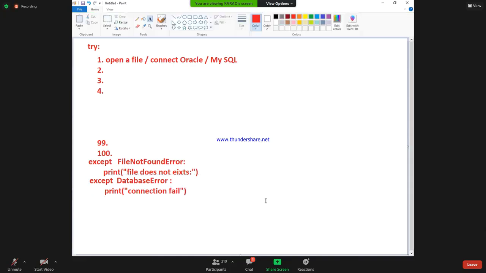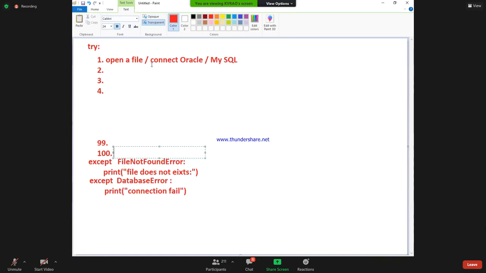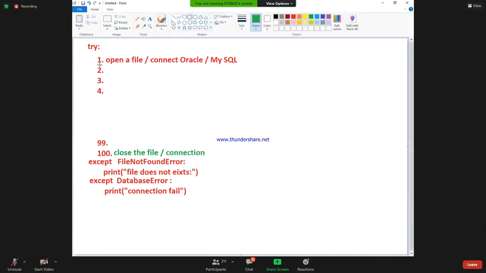Dear students, once we open the file, it is mandatory to close the file also. Where am I closing it? The closing statement, even in line number 100, is written in the try block only. Close the connection or close the file, these statements are written under the try block only. In the try block we get the database connection. Lines 1 to 100 are written there, and in line number 1 I got the file, and the corresponding exceptions are also written.